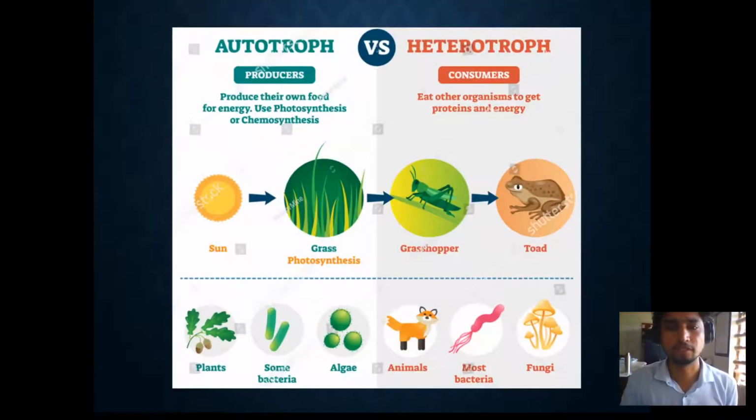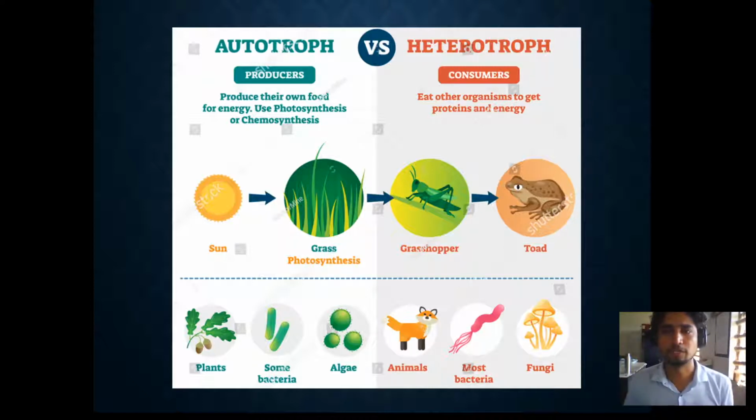In this picture you can see that autotrophs are usually producers, which means they produce their own food for energy, using photosynthesis or chemosynthesis. In photosynthesis, the source of energy is the sun, whereas in chemosynthesis the source of energy is some chemicals. Various plants, bacteria, and algae undergo photosynthesis or chemosynthesis to produce food. The other category is heterotrophs. Those are consumers. They eat other organisms to get protein and energy.